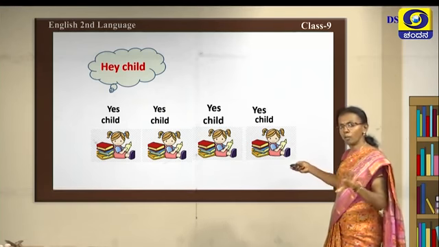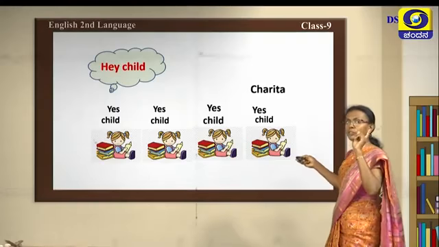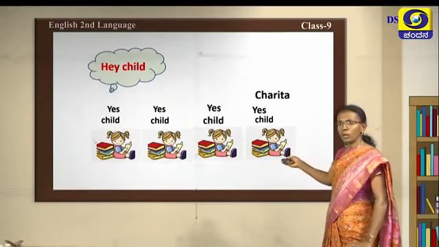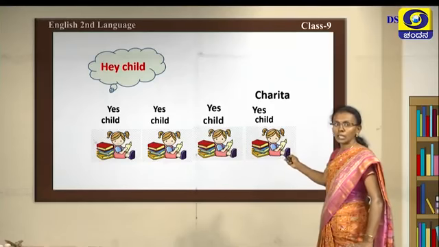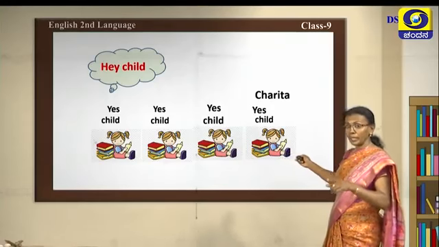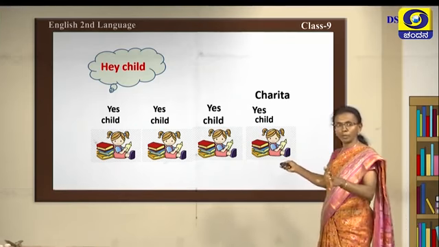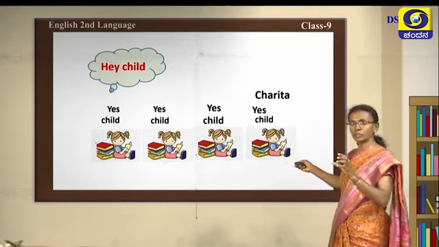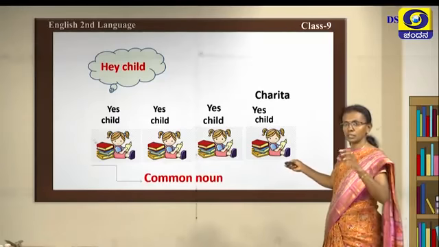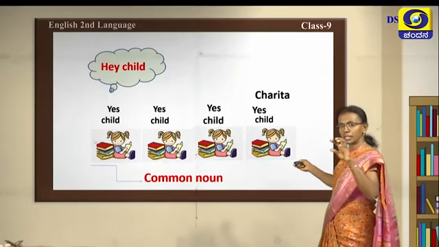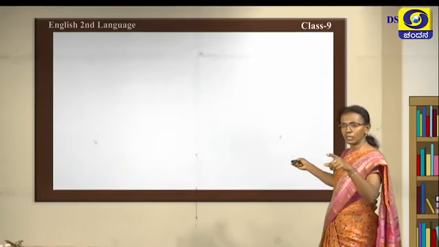They are in common. Now, if you call Charita, only this child will answer back. Why? Her name is Charita. So it is proper. It is very specific. So this is proper. See, this is in common. It is child, child, child. All these we can use as common nouns.